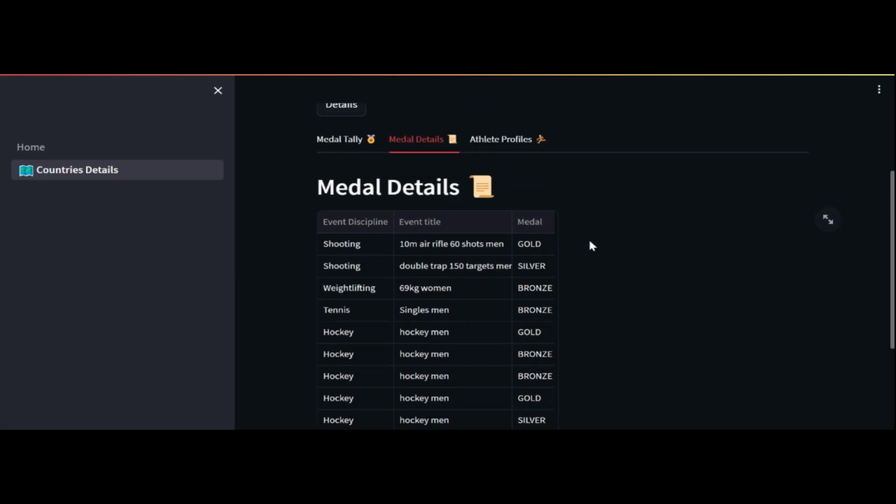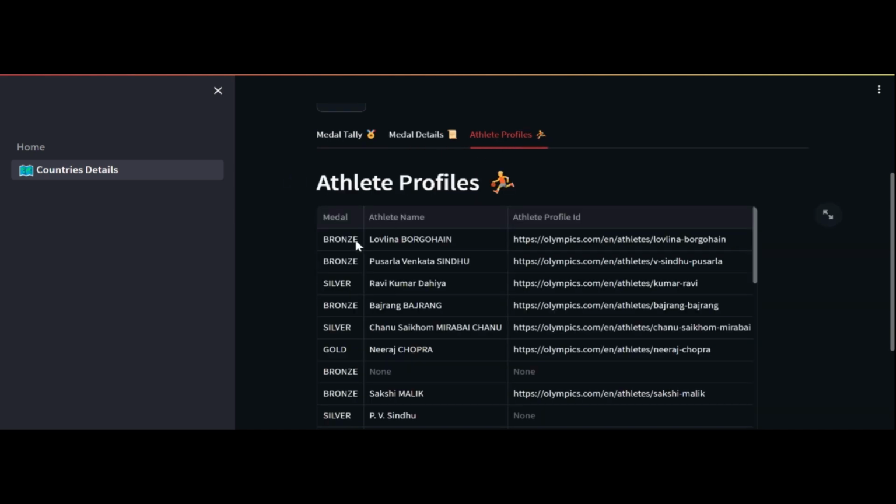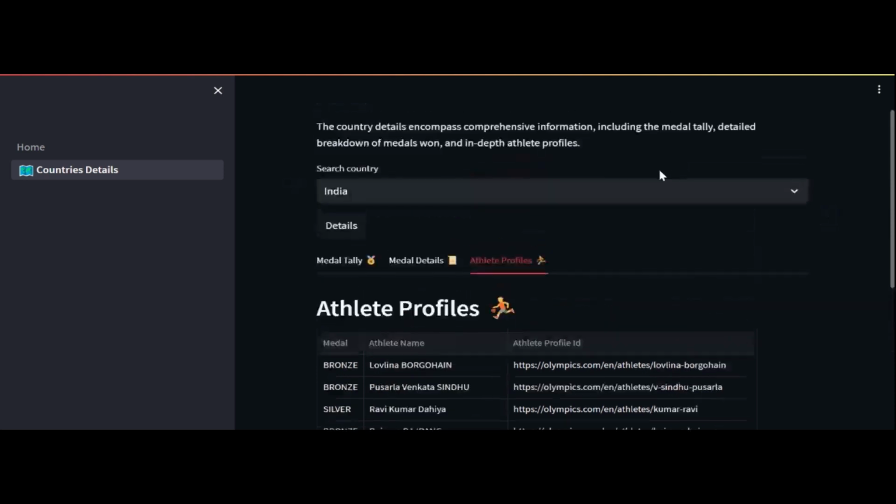Similarly, if you want to know the information about athletes, then you can switch to the athlete profile. Here you can check the medals won by the athlete, the name of the athlete, and the athlete profile id, which is present on the official Olympics page, and this URL is used from the dataset that we used in our production model.